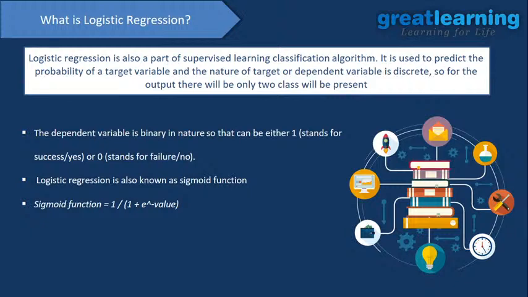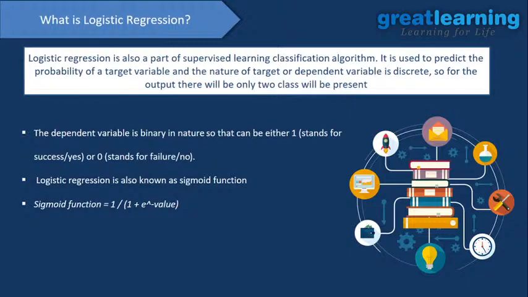So I hope you guys have a brief basic idea about what Python is, what the parts of Python are, and what the most used libraries in Python are. And what machine learning is, what supervised learning, unsupervised learning and reinforcement learning are, and a little bit about logistic regression.